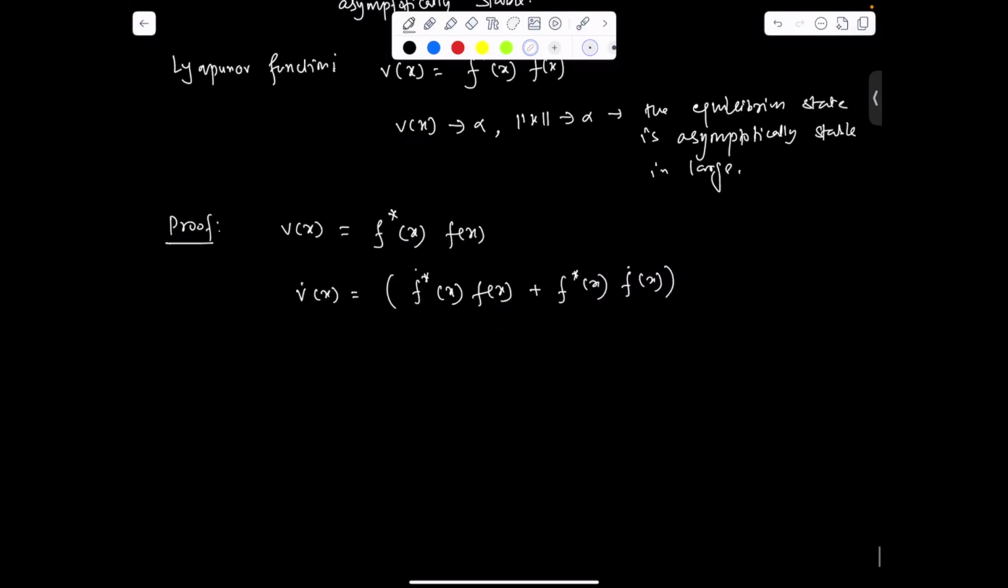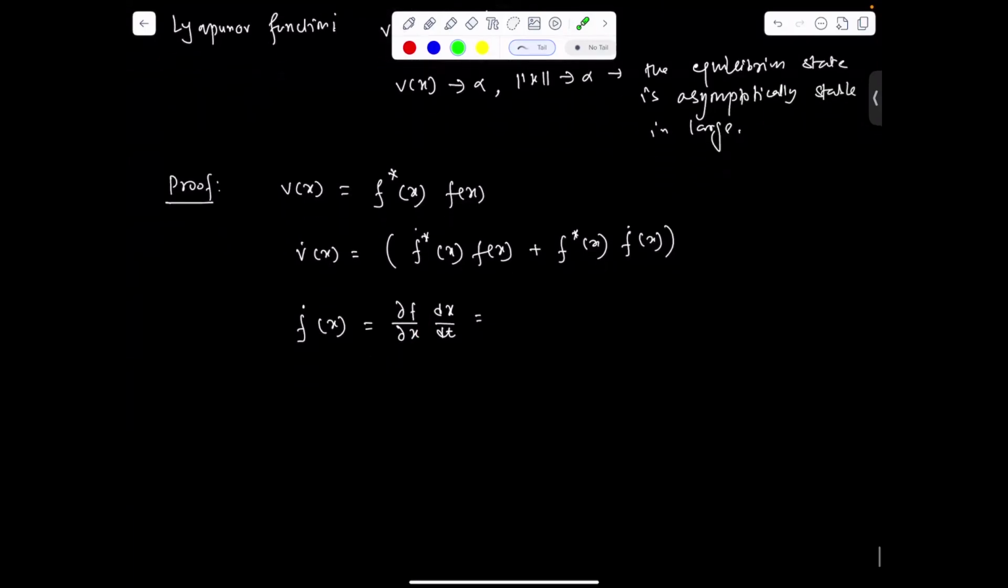And also we know that ḟ(x) we can write as ∂f/∂x times dx/dt, and this is actually nothing but the Jacobian matrix, with dimension n cross n. From this we can write F(x) equal to ẋ, and ẋ you also know is small f(x). This we are getting from equation 1.